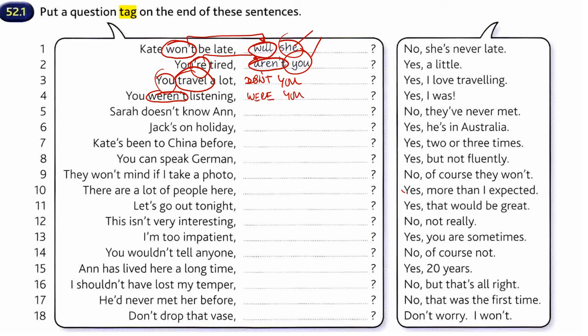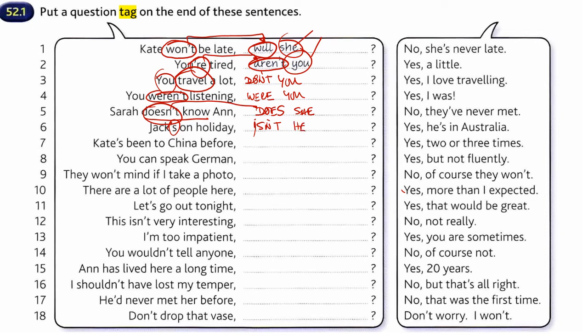And then the subject. Sarah doesn't know. Okay? Doesn't know. So I have to write this word here, but in the positive way. So does. And now the subject. She. Jack is on holiday. So if this is the verb here, I have to write it down in a negative form here. Isn't he?